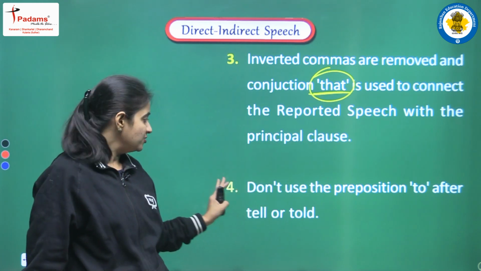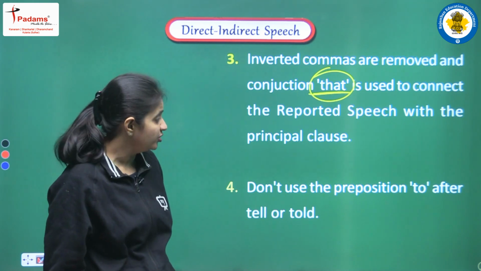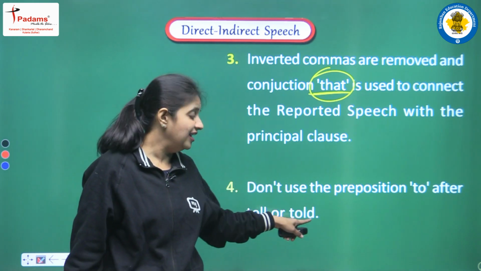Okay, next point. Don't use the preposition 'to' after tell or told.